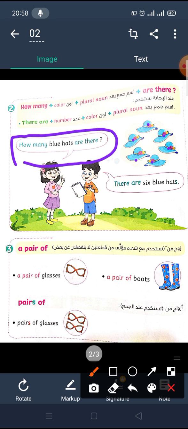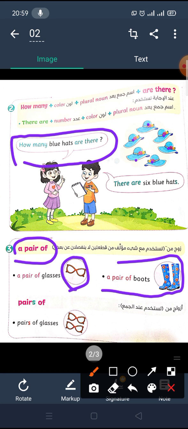A pair of, look at this picture. A pair of glasses. I use a pair of when we talk about 2 pieces in one thing, like a pair of glasses, a pair of boots. Pairs of glasses. These are for plural.